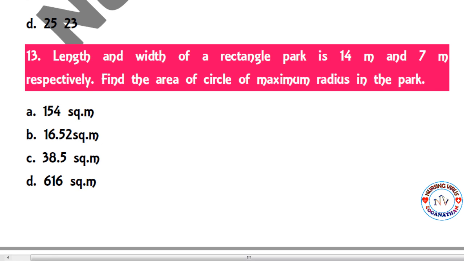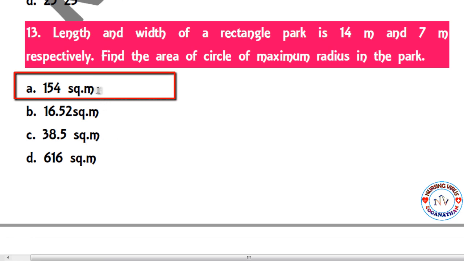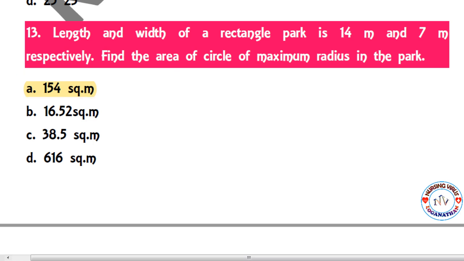So the next question: the length and width of the rectangular park are 14 meters and 7 meters respectively. Find the area of the circle of maximum radius in the park. So with that radius calculation formula, if you calculate, the answer will come to 154 square meters. So that is the circle of maximum radius in the particular park.